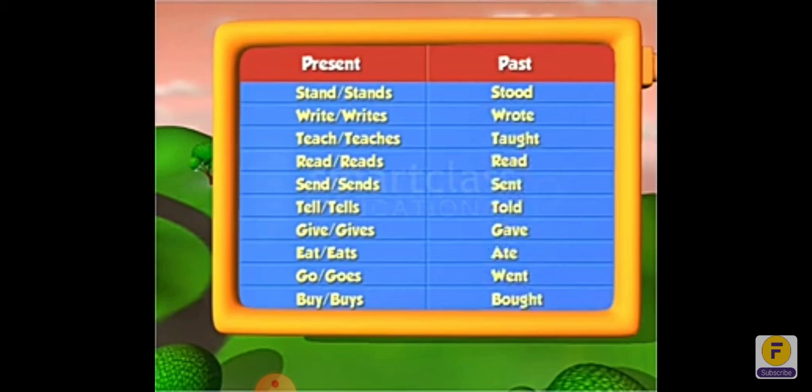Here present and past tense examples are given. Stands, stood. Writes, wrote. Teaches, taught. Reads, read. Sends, sent. Tells, told. Gives, gave. Eats, ate. Goes, went. Buys, bought.